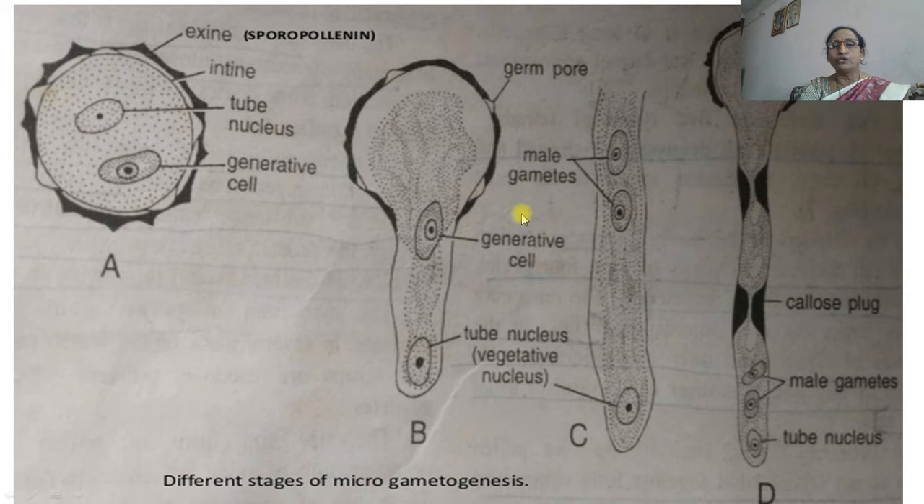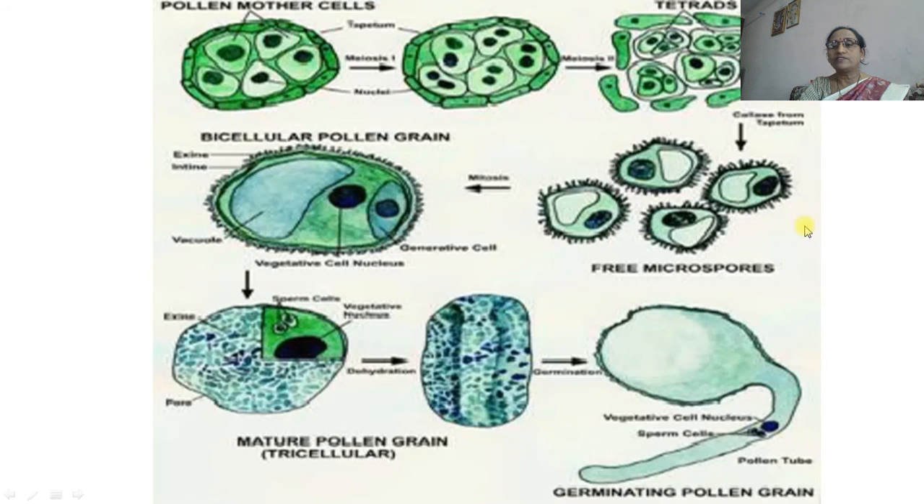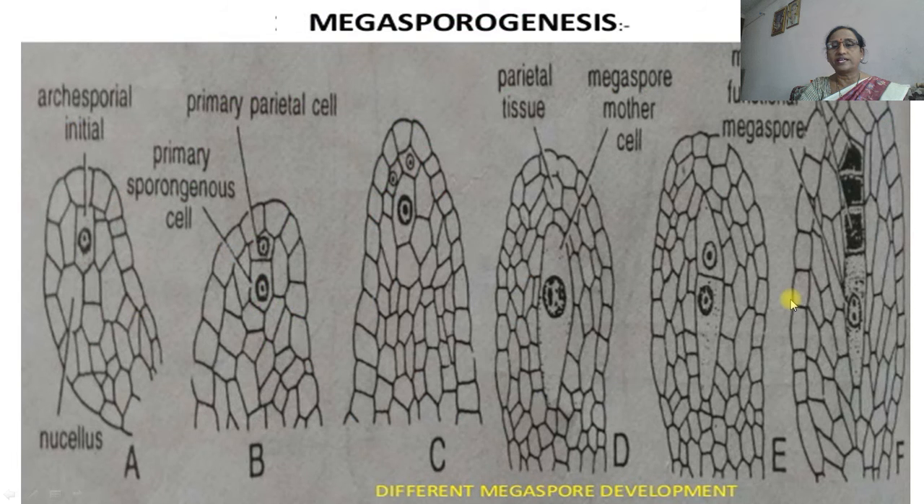When this generative cell divides, it gives rise to two male gametes, and later on they take part in the formation of the zygote. There are different stages. Here is the spore, that is, pollen tetrads are there. From the pollen tetrad, this is a single pollen grain, and inside the pollen grain there is a generative cell and a vegetative cell, and later when it germinates it shows the two male gametes, which we can see easily.